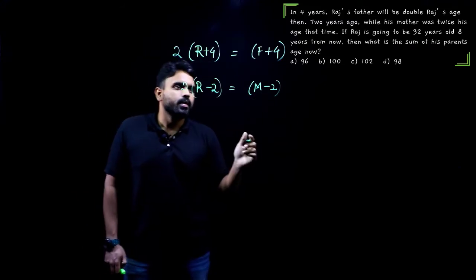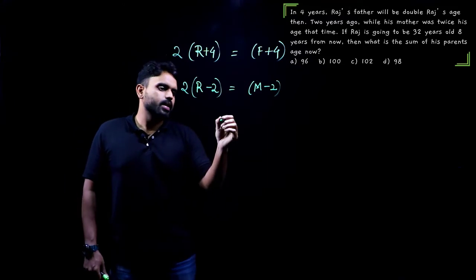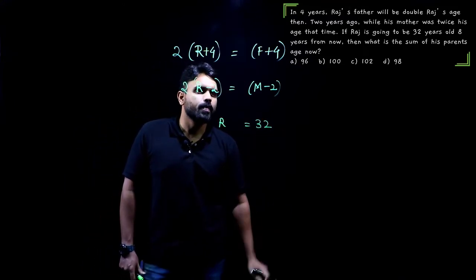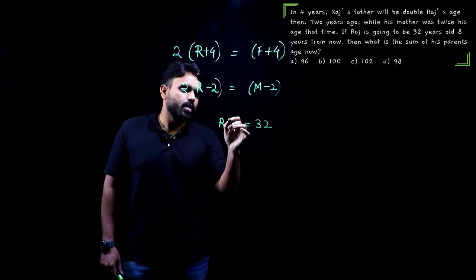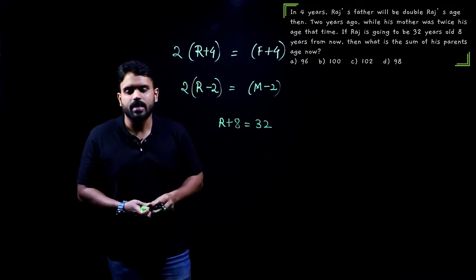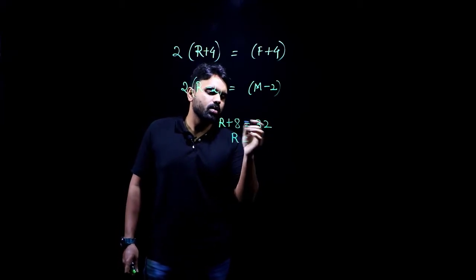Now, if Raja is going to be 32 years old 8 years from now, then what is the sum of his parents' ages? Now I can calculate Raja's age easily with this. That is R equals 24.